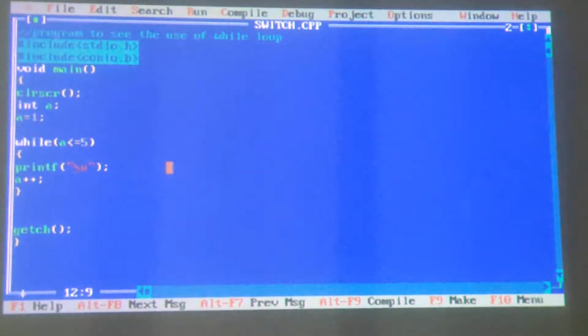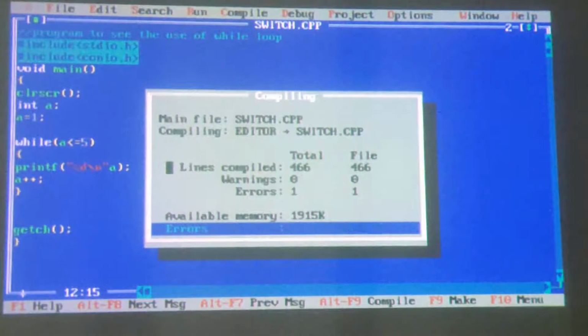That means I want to print the value lying in variable a. Am I right? So for that the format specifier which is used is percentage d. So I type here percentage d, double quotes, value lying in variable a. So now it will print 1, 2, 3, 4, 5.